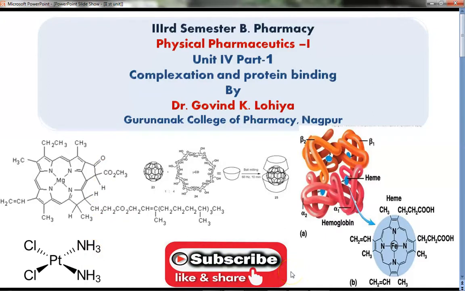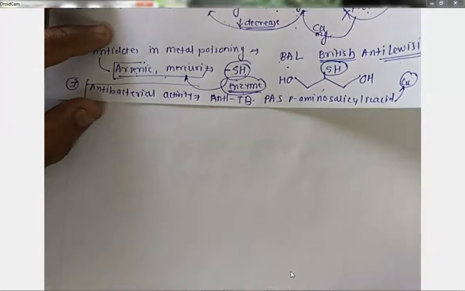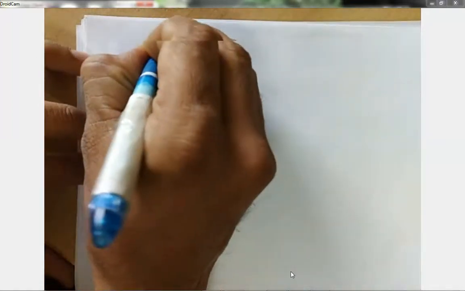Next, now moving to the next part. I am going to show you the classification, and from the next lecture we will see the detailed classification. So now hopefully you have understood the definition of complexation as per Martin as well as per CVS Subramaniam sir. Not only this, you have gone through the applications of complexation and now the classification.